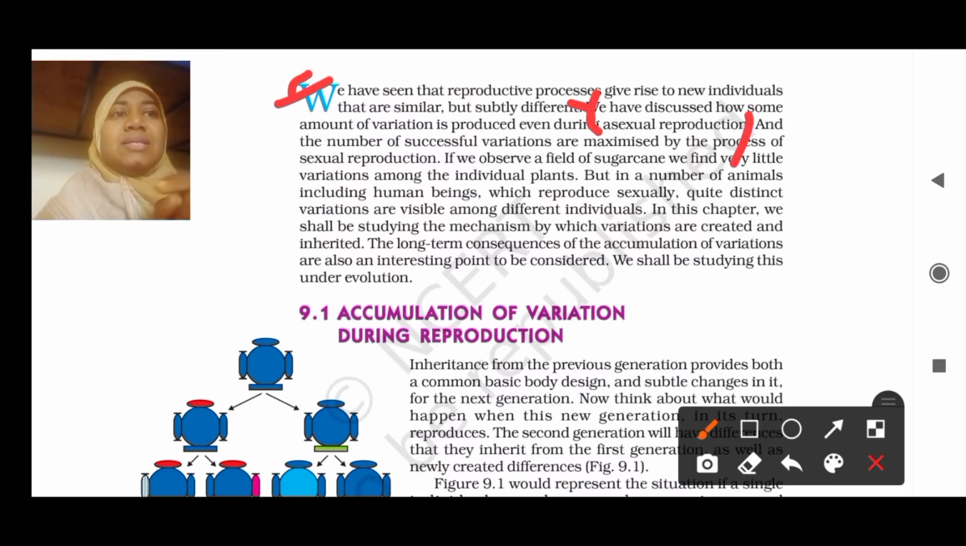Now next we have: and the number of successful variations are maximized by the process of sexual reproduction. So what they are saying is, the number of successful variations means what variations, a bit of variations. जैसे कि मैंने कहा कि eye का color हो सकता है और it can be texture of hair.